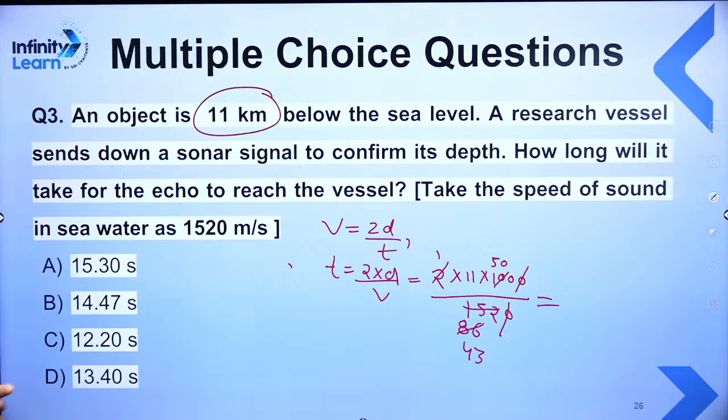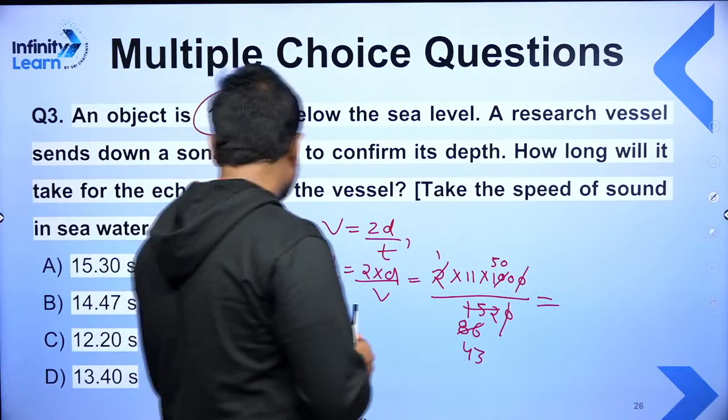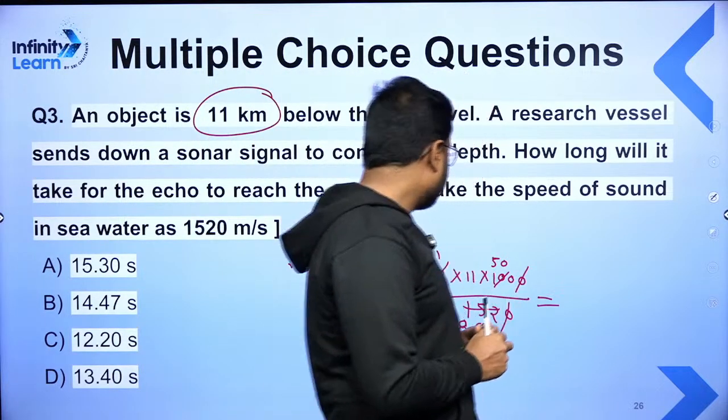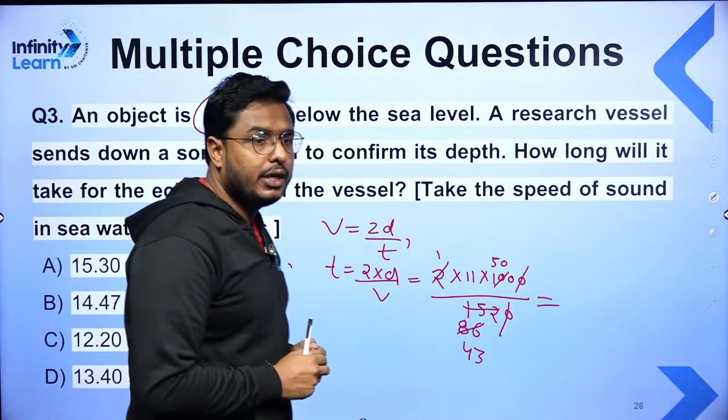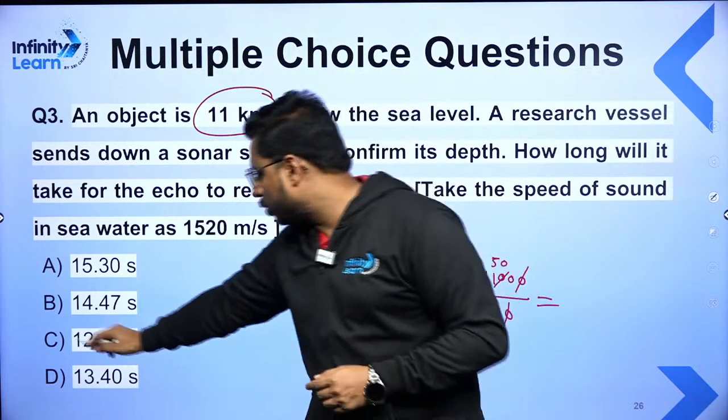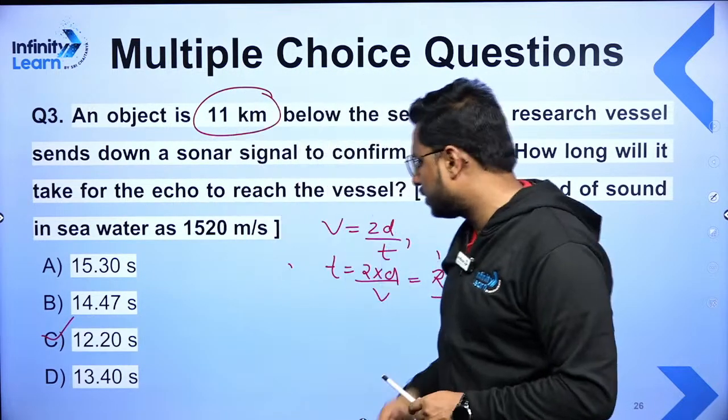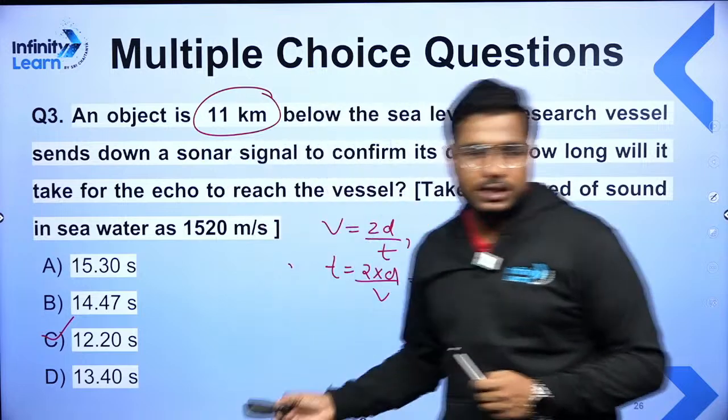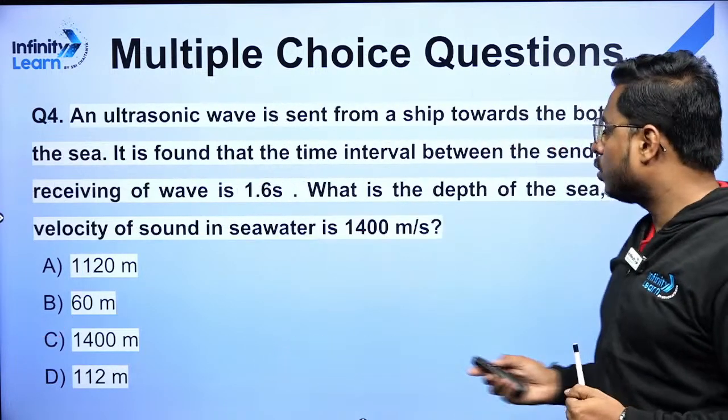Shrishti is saying A. I think Shrishti, you need to check the answer. It's 50 into 11 divided by 43. I think almost it'd be like 12.20 seconds. Just check the answer once. Do the calculation, check the answer. Okay. Moving ahead with the next question.